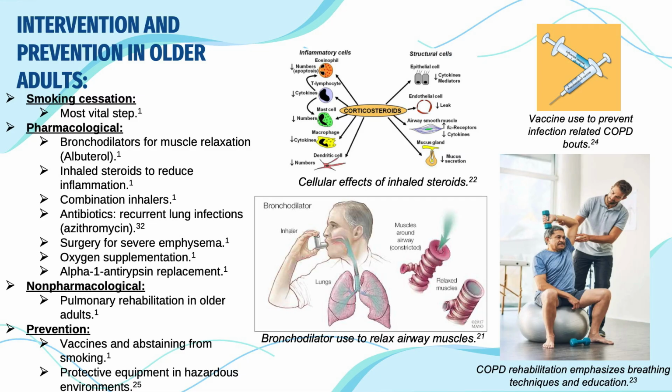Moving on to prevention, one of the most commonly recommended prevention strategies is the use of influenza and pneumococcal vaccines. Of course, abstaining from tobacco use as well as using PPE in toxic environments are also important prevention strategies.